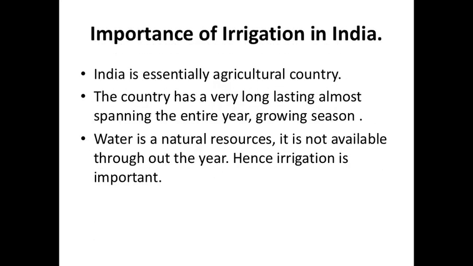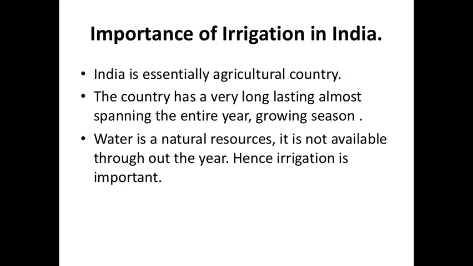Why is irrigation important? India is an agricultural country, right? Even today, if you go to see, most of the people in India depend on agriculture, right? And when you talk about agriculture, water is important. Here when you talk about India, we have a long growing season. We grow 2 to 3 crops in a year, and when you talk about growing of crops, you need lots of water, and that time irrigation plays a very important role, right?